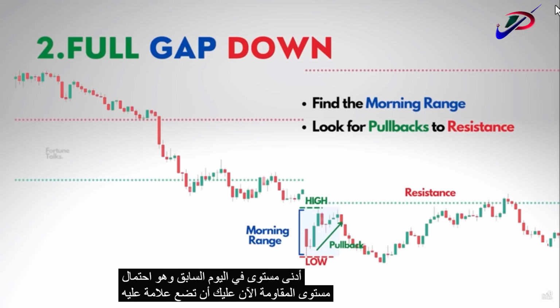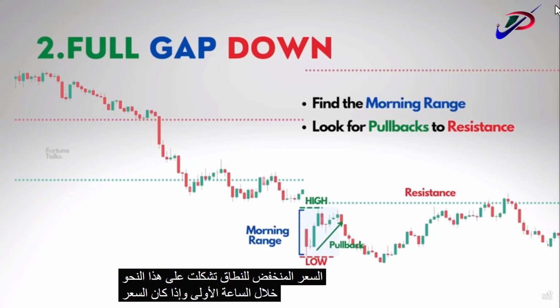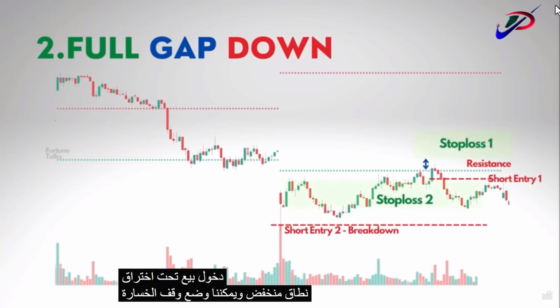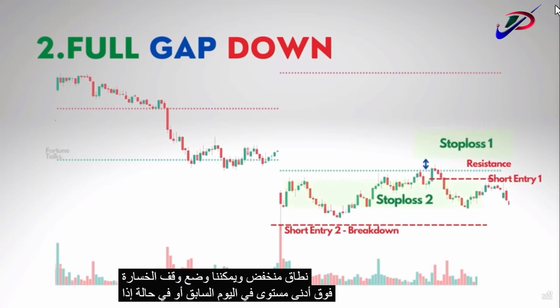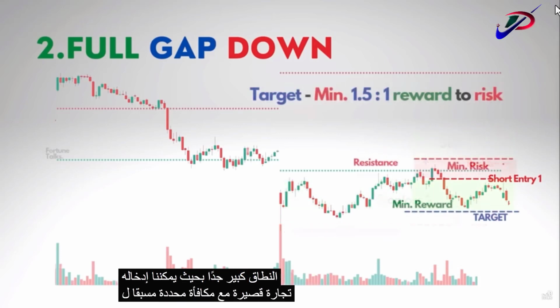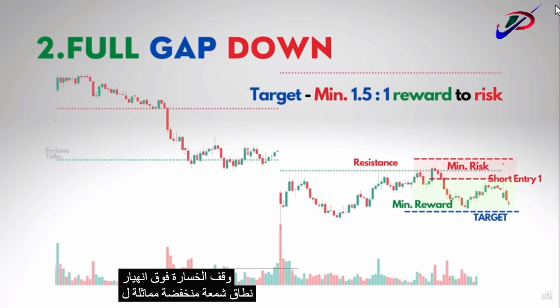Now you have to mark the low price of the range so formed during the first hour, and if the price manages to break below this range low with a high amount of volume, then we can enter a continuation trade in the direction of the gap down. We can take a short entry below the breakout of the range low, and we can place the stop loss above the previous day low. Or in case the range is too large, we can enter a short trade with a predefined reward to risk of at least 1.5:1, keeping the stop loss just above the breakdown of the range candle low.